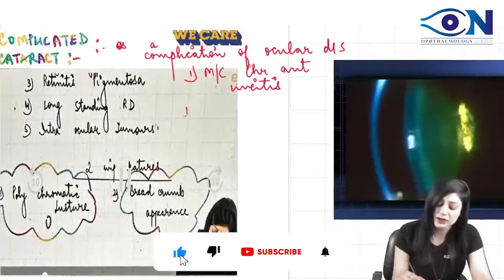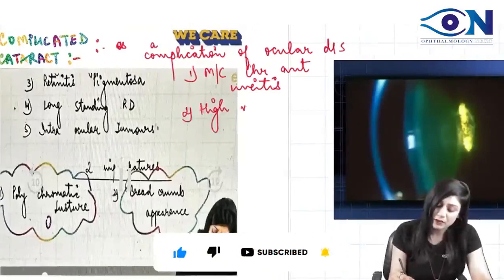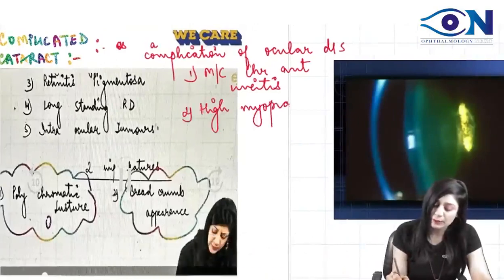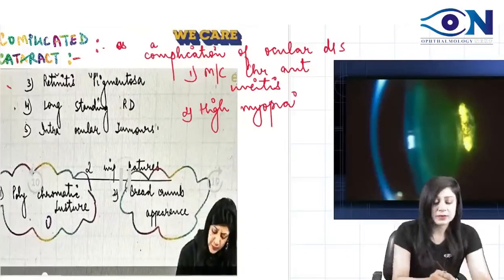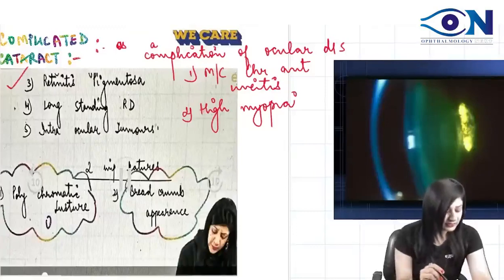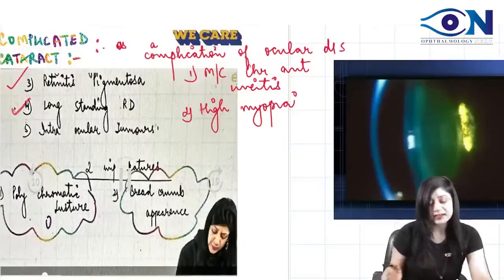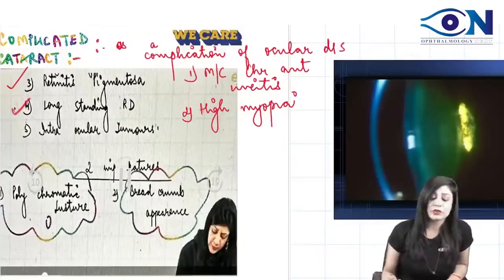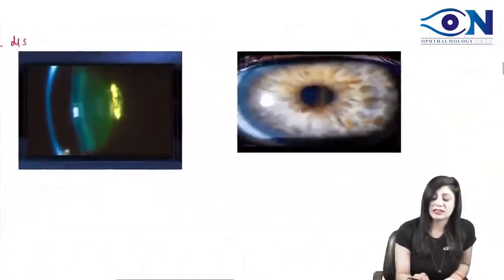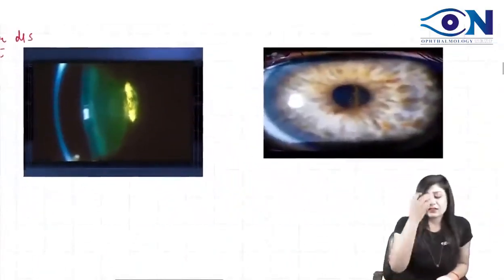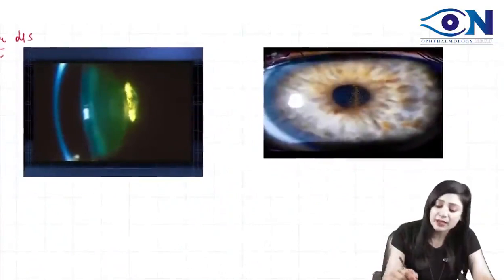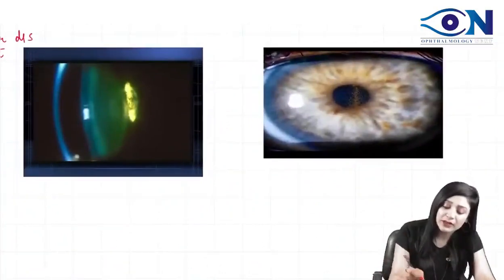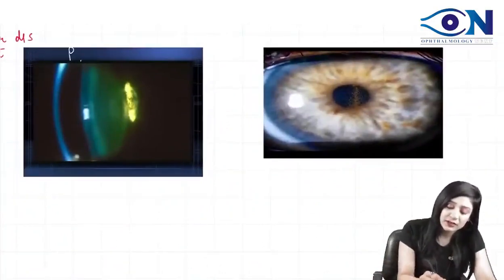Then number 2, we can also have high myopia. Then retinitis pigmentosa, long-standing retinal detachment, and intraocular tumors. And I told you there are 2 important features. One is the polychromatic luster. This is the polychromatic luster, you can see.